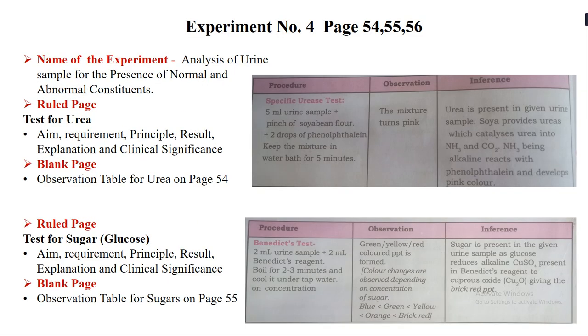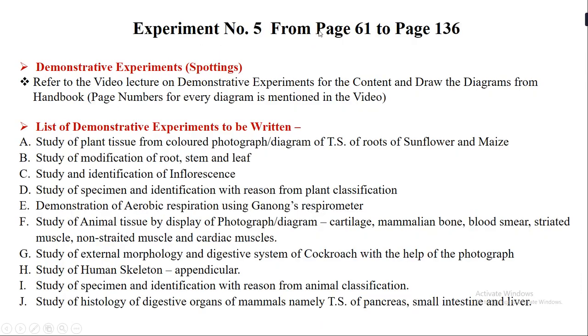So these are the 4 performing experiments that you have to write. After writing the 4 performing experiments, in continuation you have to start writing experiment number 5. Experiment number 5 is the demonstrative experiment, which starts from page number 61 and ends on page number 136 of your handbook. Again, the syllabus has been reduced and there is a certain reduction in the demonstrative experiments. So we do not write each and everything from page number 61 to 136. We write it in bits and pieces.